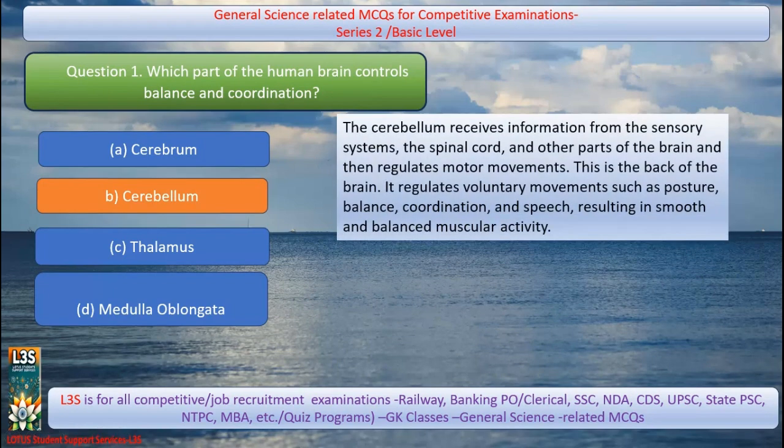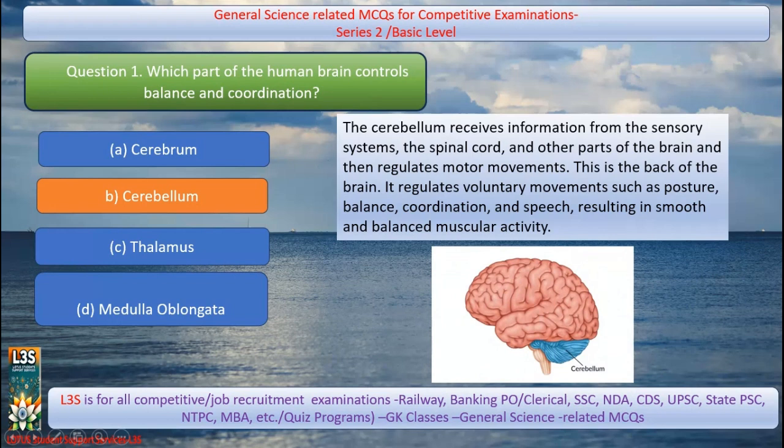The cerebellum receives information from the sensory system, the spinal cord, and other parts of the brain, and then regulates motor movement. This is the back of the brain. It regulates voluntary movement such as posture, balance, coordination, and speech, resulting in smooth and balanced muscular activity. You can see here in the picture the location of the cerebellum. It is in the back of the brain.